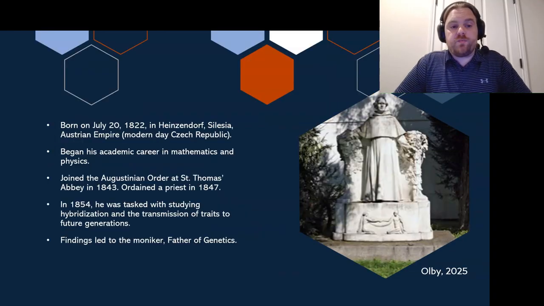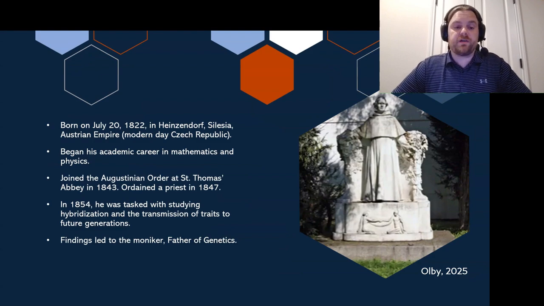So, who was Gregor Mendel? Gregor Mendel was born on July 20th, 1822 in Hazendorf, Silesia, Austrian Empire, which would be modern-day Czech Republic. He began his academic career studying mathematics and physics, where he did have some success. Unfortunately, though, his family was not very wealthy and couldn't afford to continue his education.